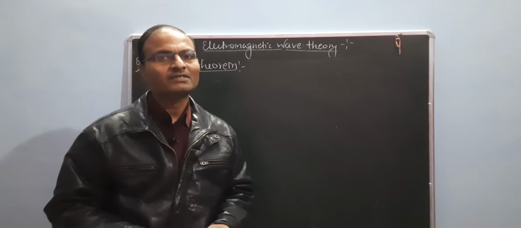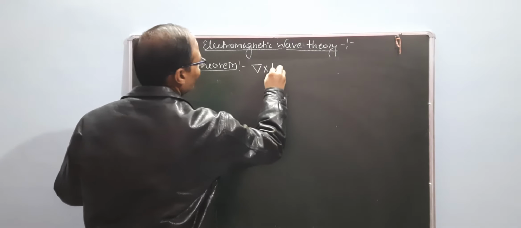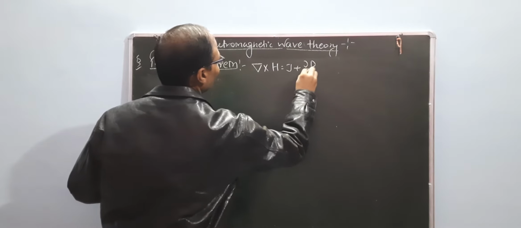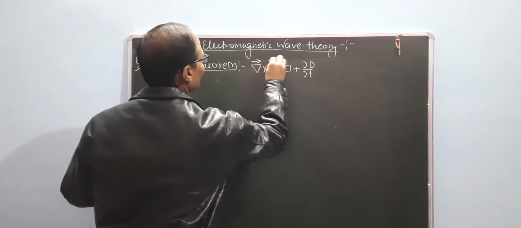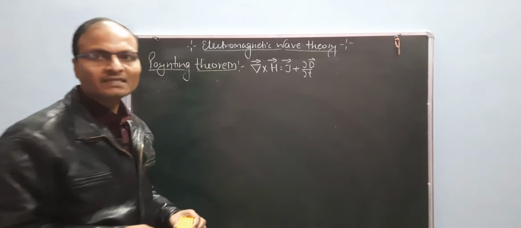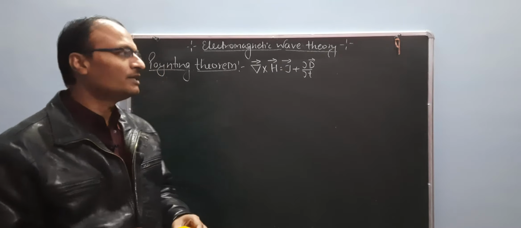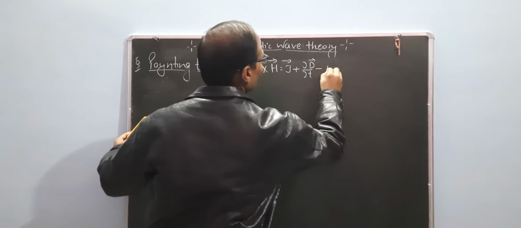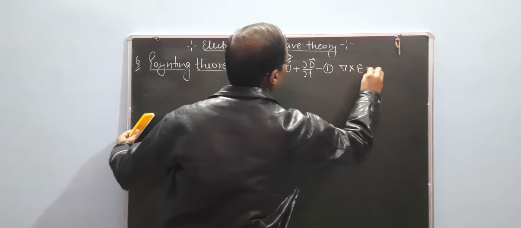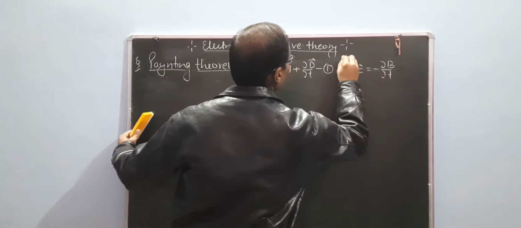What is the modified Ampere's law? The first equation is del cross H equal to J plus del D over del t. This is the modified Ampere's law, equation number 1. And the second equation is del cross E equal to minus dB upon dt.